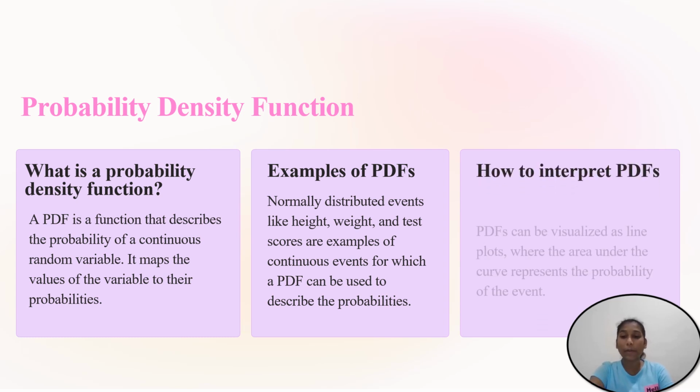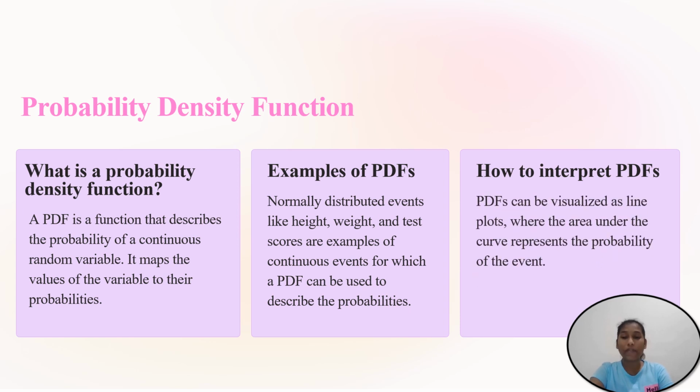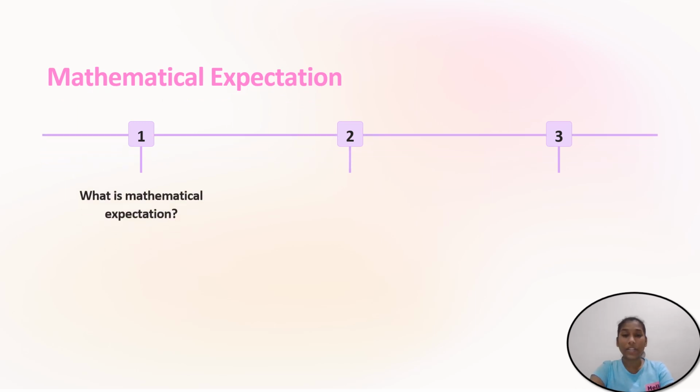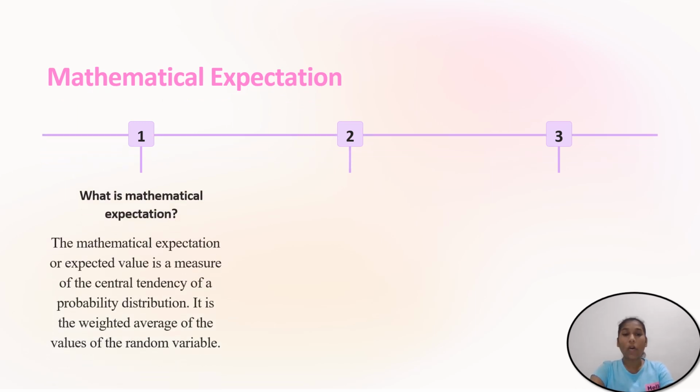Next, how to interpret PDFs. PDFs can be visualized as line plots where the area under the curve represents the probability of an event. In a graph, the area under the curve represents the probability of an event. Next, let us go with the mathematical expectation. What is mathematical expectation? Mathematical expectation or expected value is a measure of central tendency of a probability distribution. It is the weighted average of values of random variables.